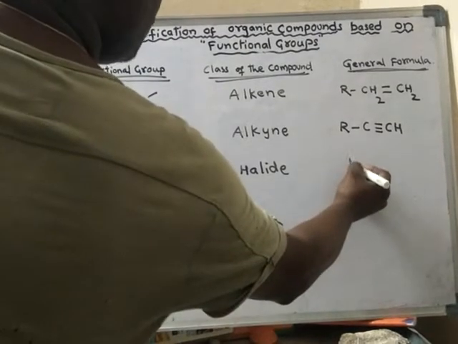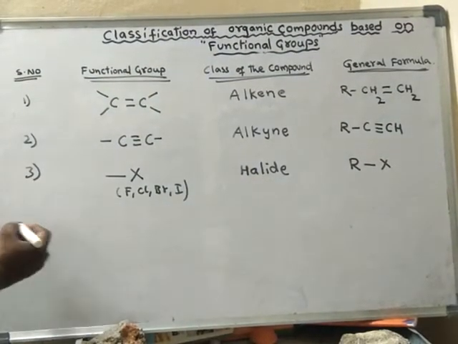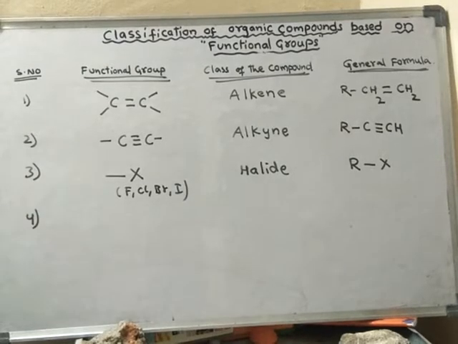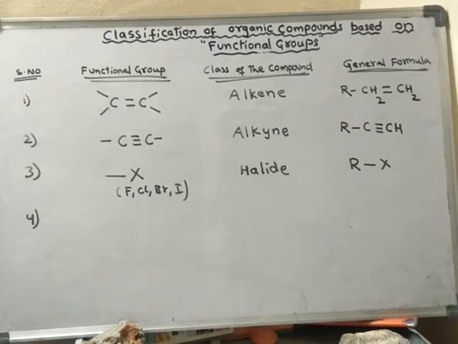Generally it is denoted with RX. So one has to practice all these. All these are very important. The list of functional groups I am giving are the most common functional groups we come across in organic chemistry, so everyone should learn them perfectly.